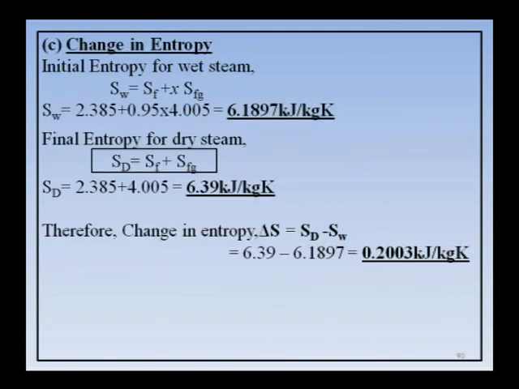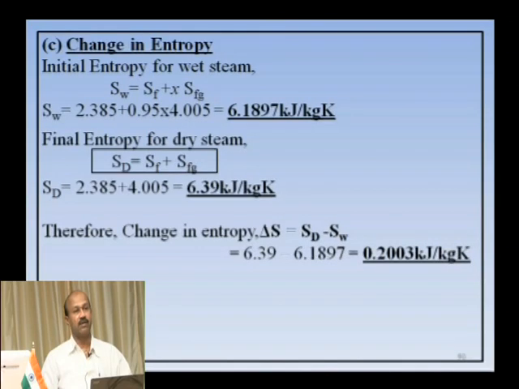Next, change in entropy he wants, initially it is wet and finally it is dry. Therefore, we know entropy of wet steam is Sf plus x Sfg. So, you will get 6.1897 kilojoules per kg Kelvin. Similarly, entropy of dry steam, there is no x, Sf plus Sfg. So, you will get around 6.39. Therefore, the change in entropy delta S is equal to the final condition of steam minus the initial condition of steam.